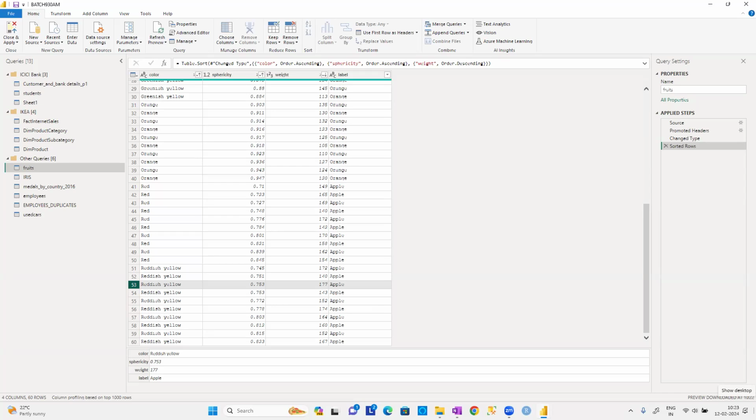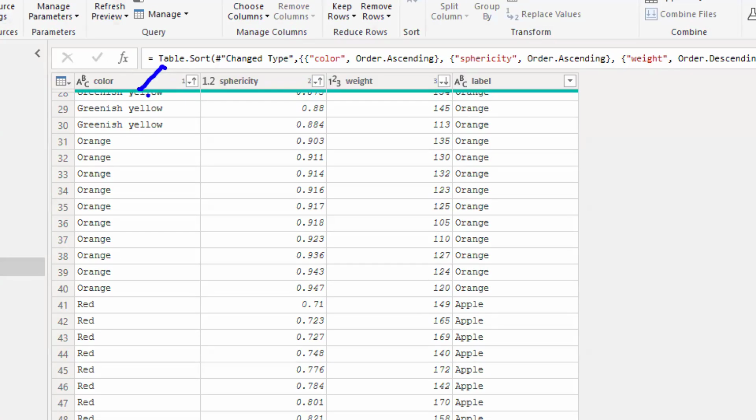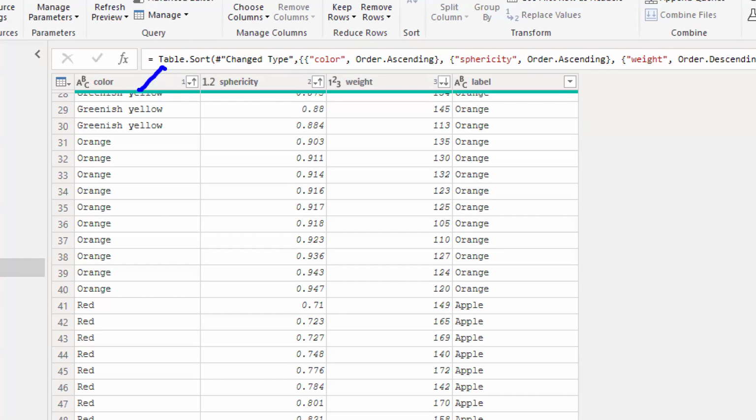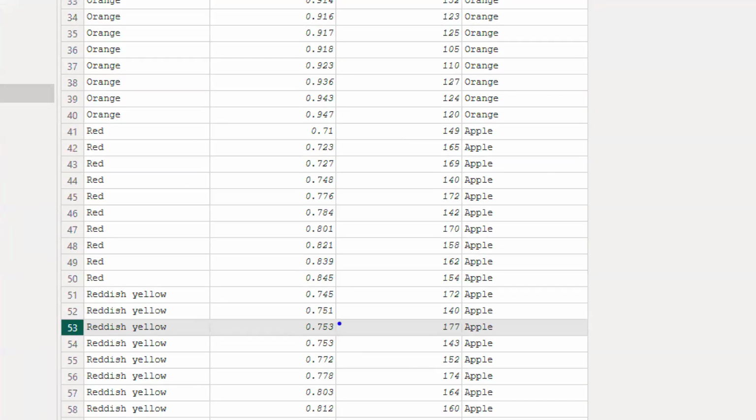Like that, we can apply it based on any number of columns, guys. You can apply it on any number of columns. See the order carefully here now. First priority is for color. One thing I can assure is all the samples' colors are in ascending order: green, greenish yellow, orange, red, reddish yellow. This is the order. Next, who have the same color, only those need to be sorted. In the other case, they are not in the same order, guys. They are in a different order.